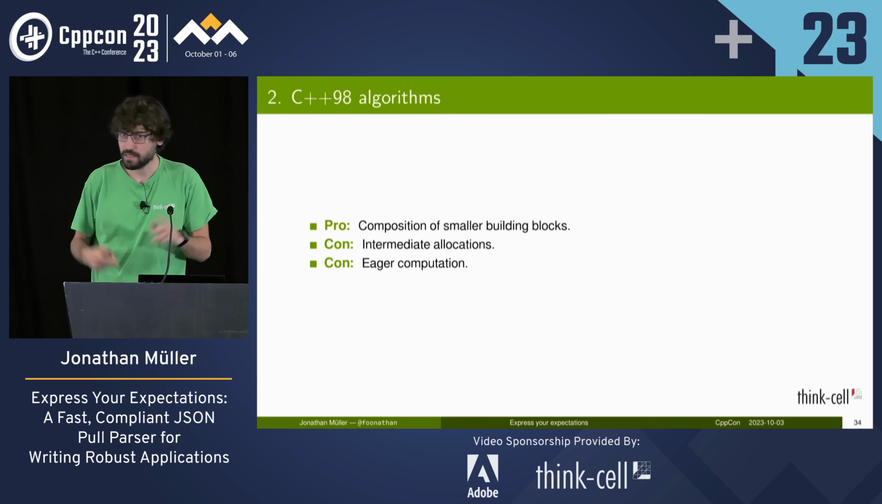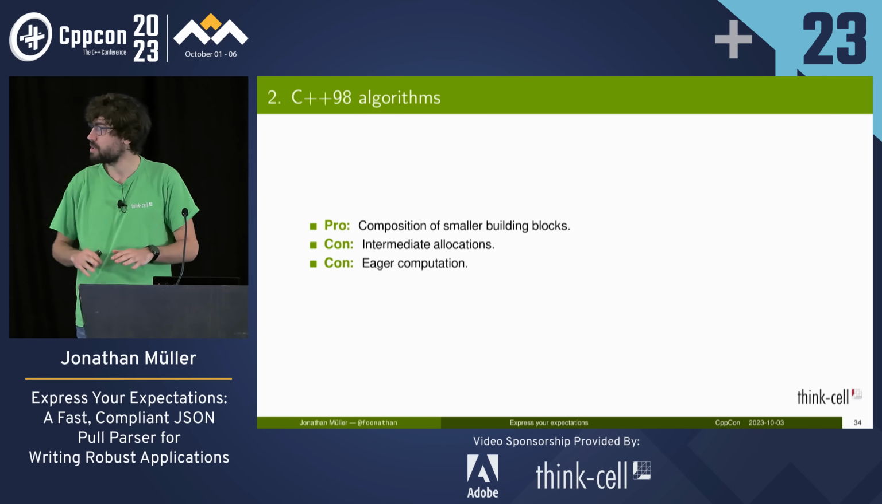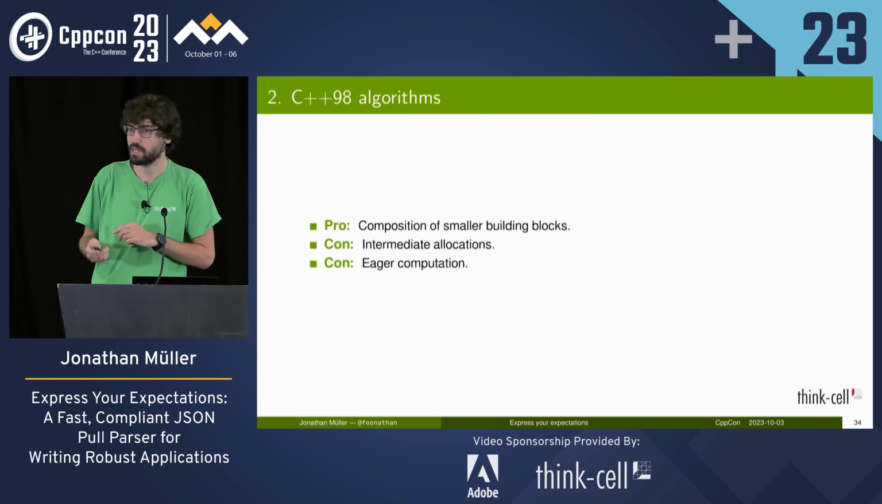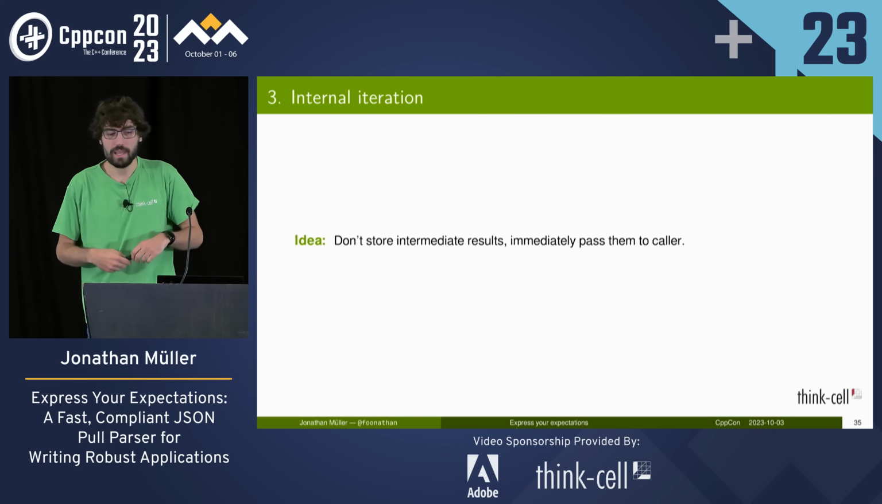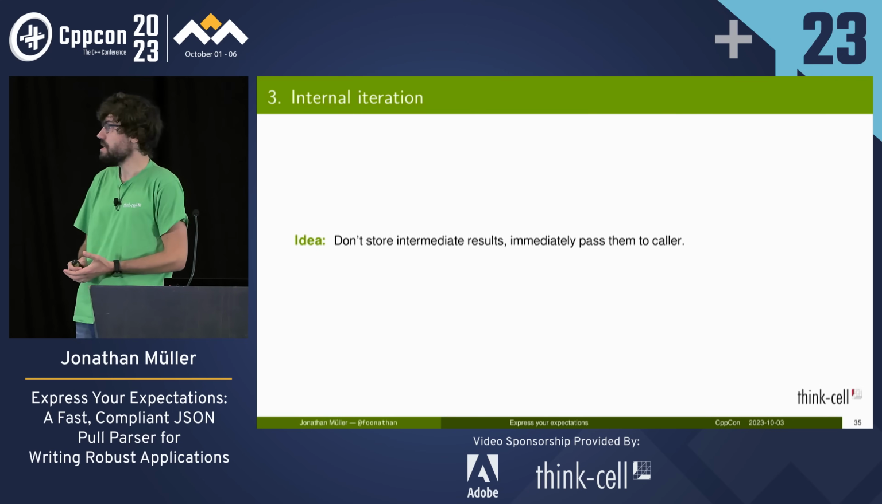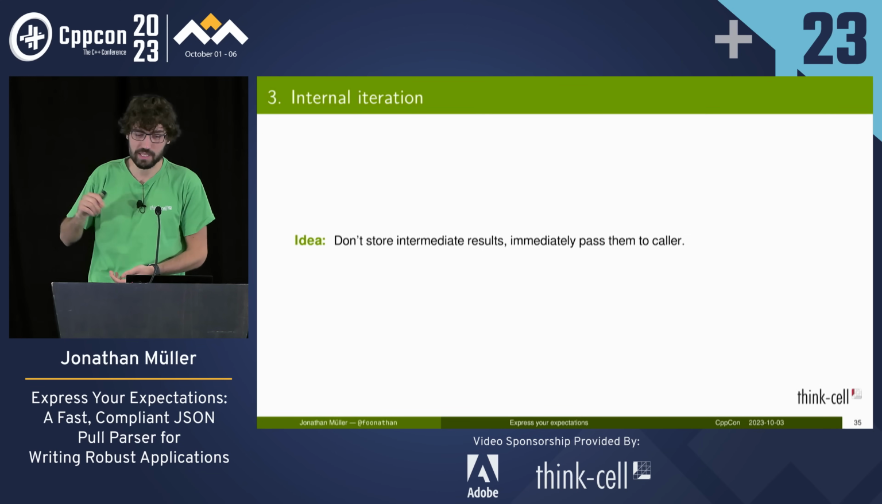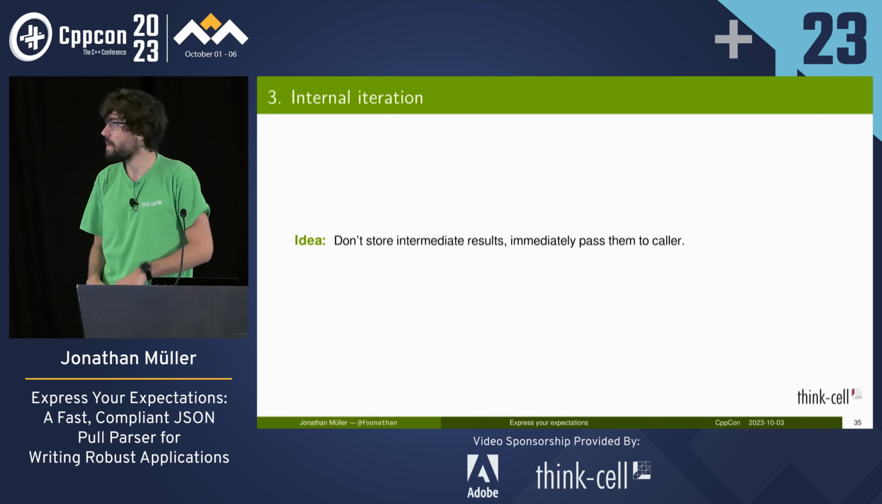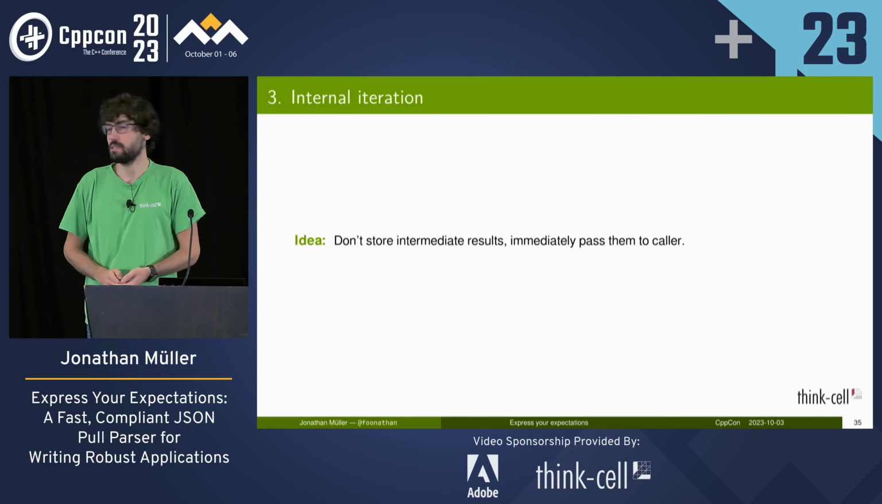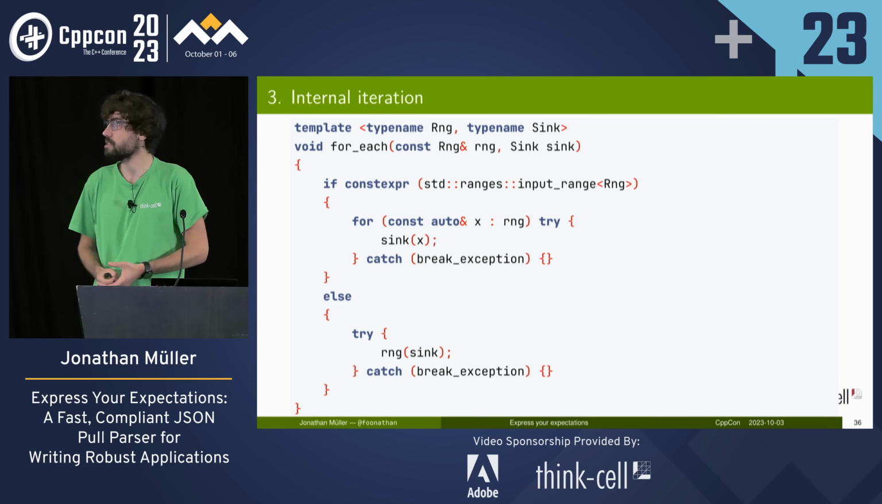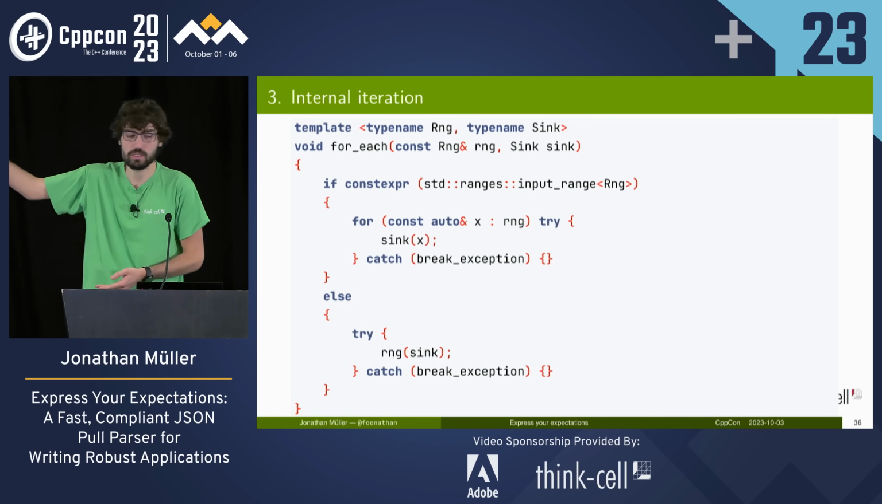Now, I think you know how to fix that, but bear with me for a bit because this is a talk. Let's look at a different way to fix it first. Here the idea is we don't store the intermediate results. We just immediately pass them to the caller. I think you might know where I'm going with this tangent by this point. The way this looks is we implement internal iteration. So we've got two kinds of ranges. We've got the one where we can just use the range-based for loop.